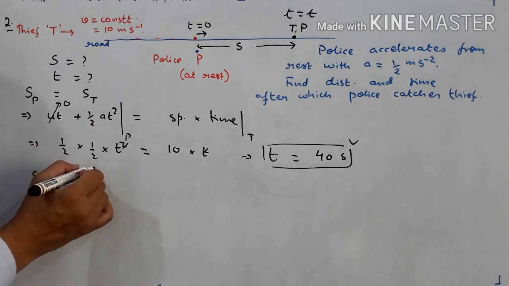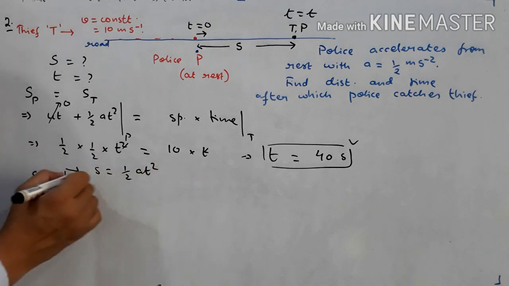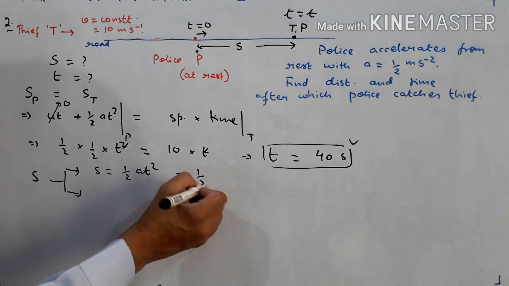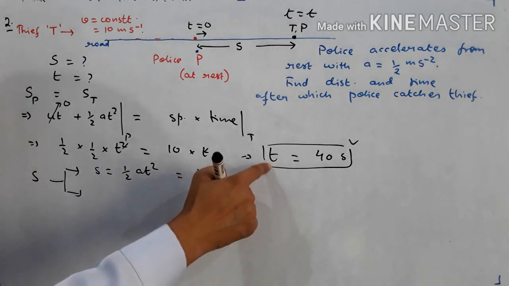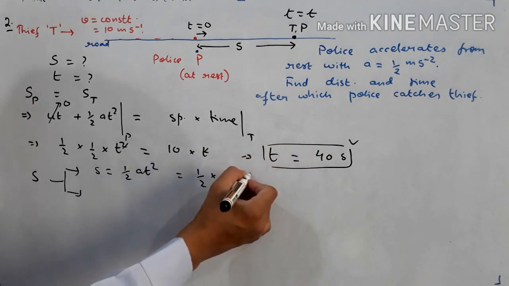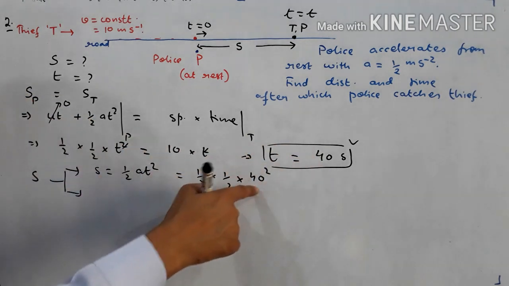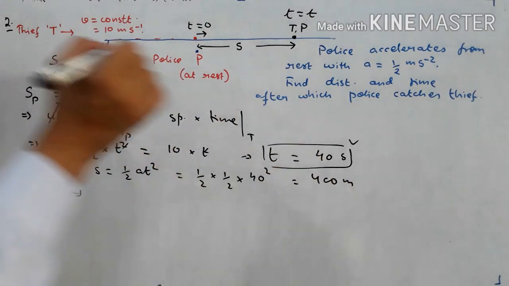So what will be the answer? S is equal to half at square. This is for police. So this becomes how much? Half. A is how much for police? It is half, and t square. T square becomes how much? 40 square. 40 square is 1600. 1600 by 4, so it becomes 400 meters.